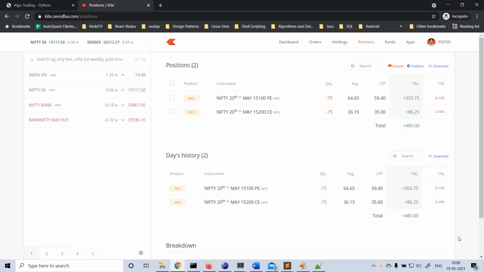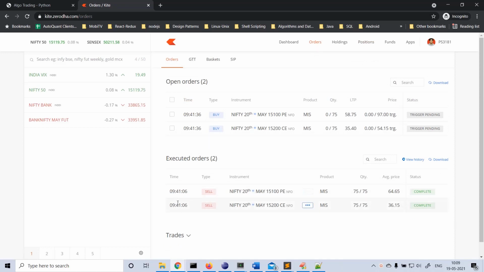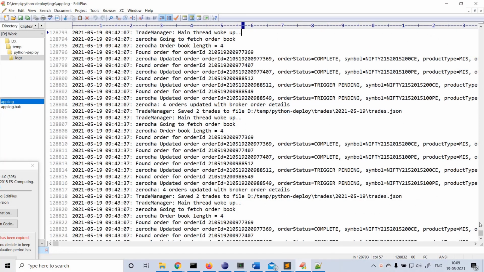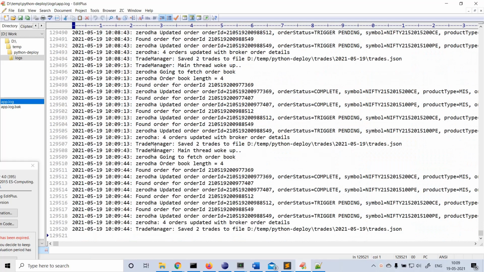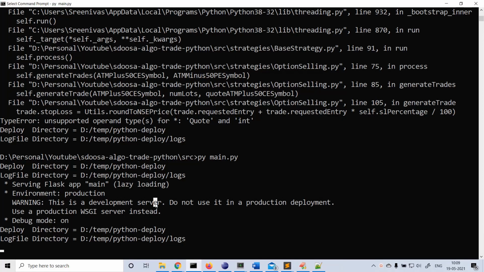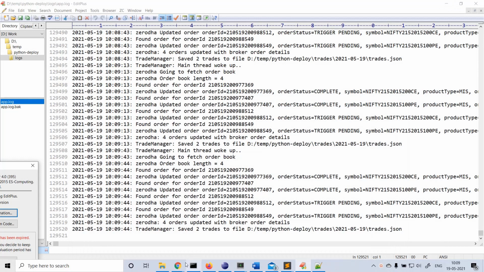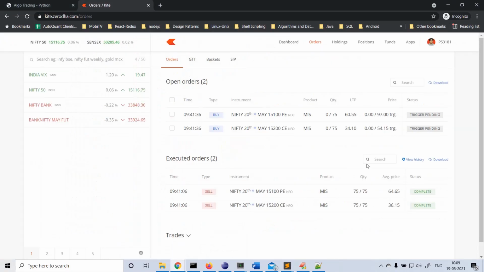The time now is 10:09 a.m. Both PE and CE are showing green because the theta decay is in our favor. We placed the order at 9:41, and it's been more than 30 minutes since then. If you see the algo logs, they are updating steadily and everything is working fine. There are no errors even on this screen. Algo is running fine. We'll check the status after some time again.